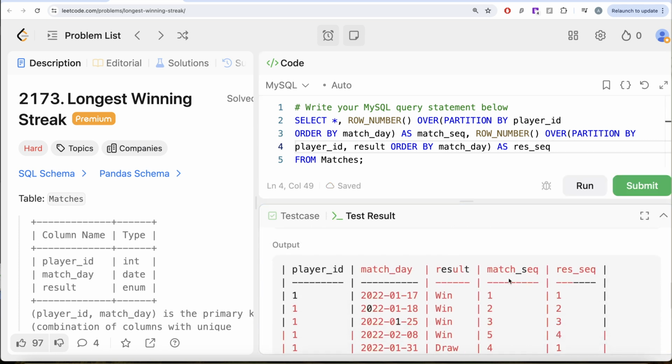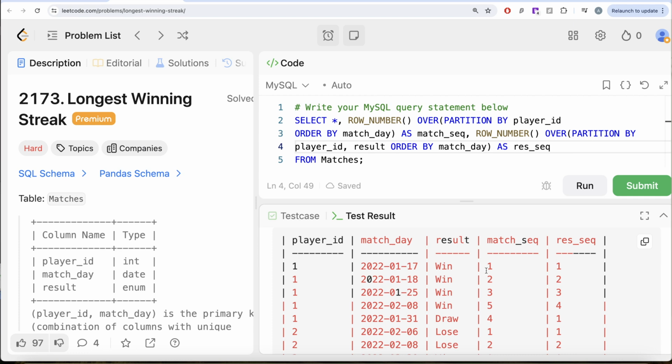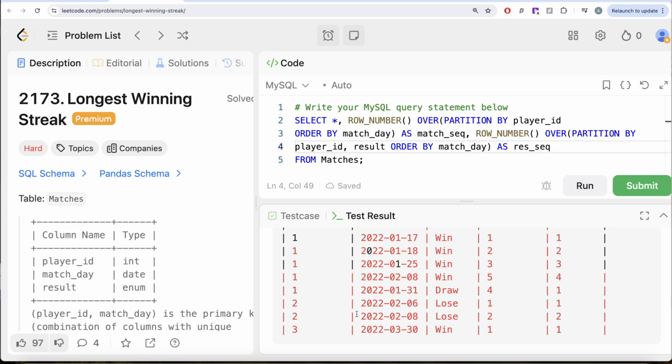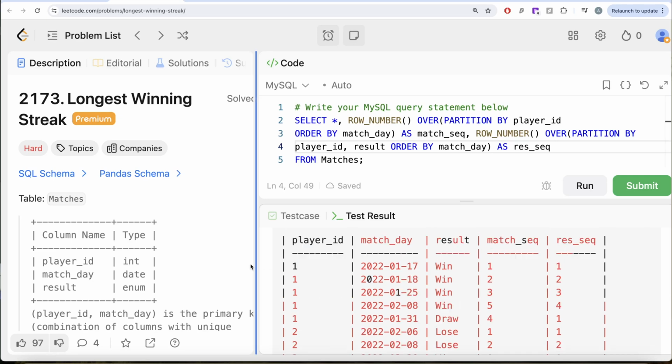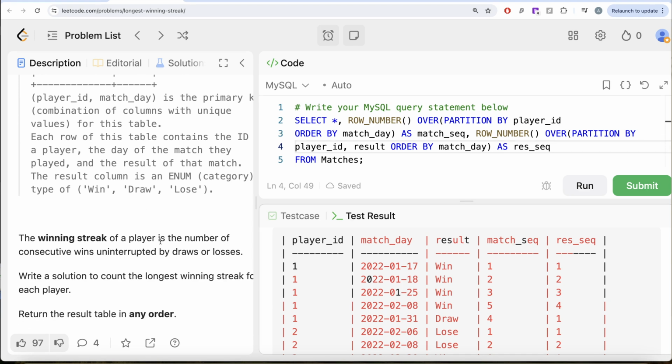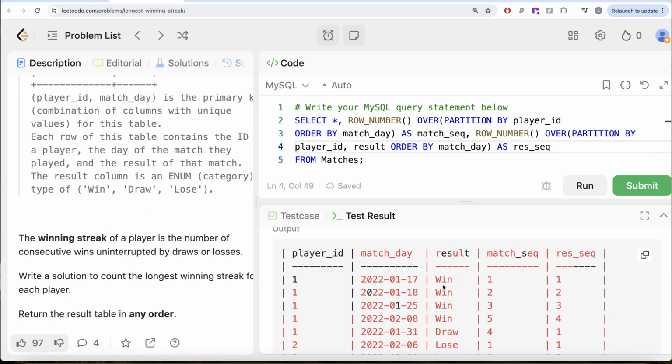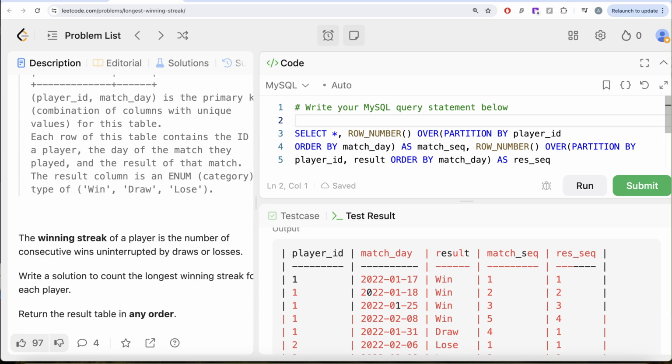Now if you look at it, for player ID 1, this was the match sequence, and then this is the result sequence. So first win, second win, third win, and then the fourth win, and this is the first draw, and so on for all the player IDs. Okay, what do we want? We want the longest winning streak. That is, we are only concerned about results where it is a win. Let's go step by step, right? Because this question is very tricky and confusing.